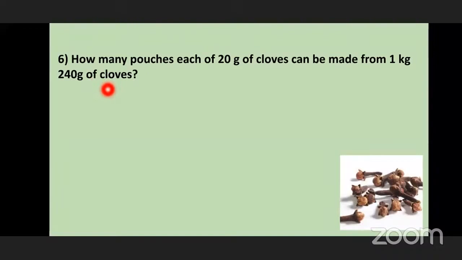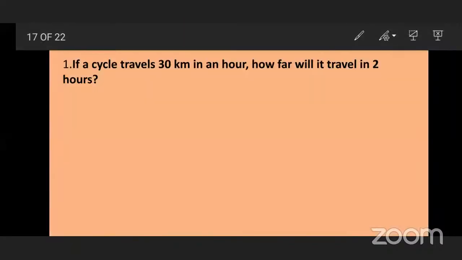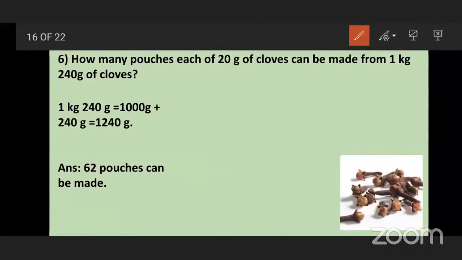So for that, what we have to do first? Now see, here it is 1 kg. Yes, division, very good. First of all, we have to convert that 1 kg into grams. 1 kg means how many grams? 1000 grams. So first we will write 1000 plus this grams also we will add 240.